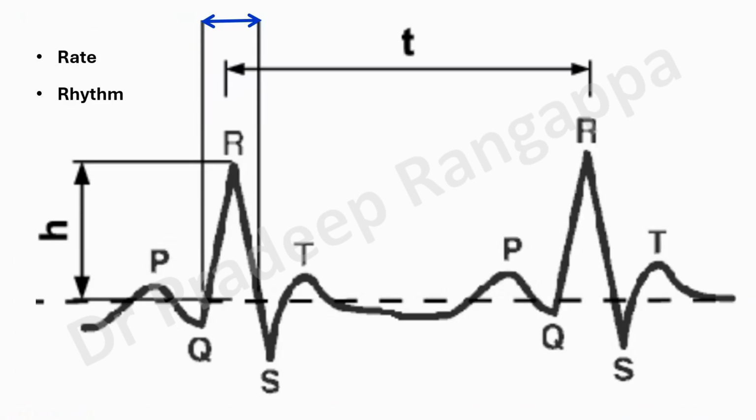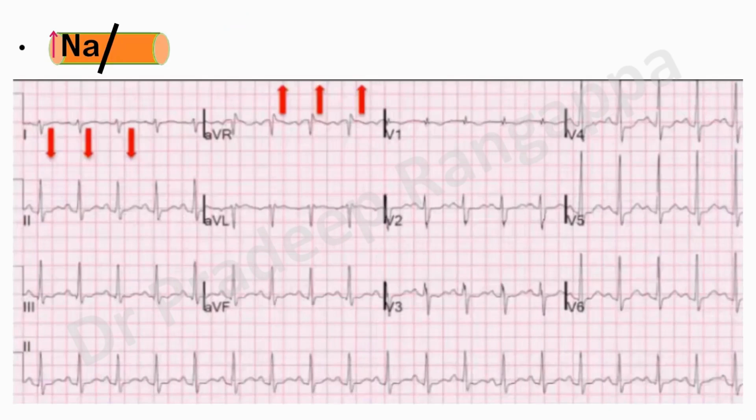Some disturbance in the PR interval can cause varying AV blocks, which means your PR intervals can be prolonged, or you can have a dropped QRS or QT. QT prolongation is something that will be very repetitive in my presentation, because most of the cardiotoxic drugs that I'll be speaking about tend to cause QT prolongation, which is deleterious. And of course, we also look at the QRS, the width and the duration of the QRS.